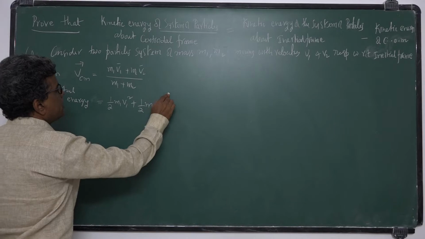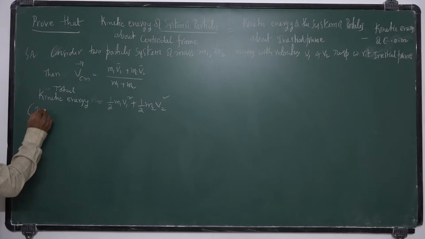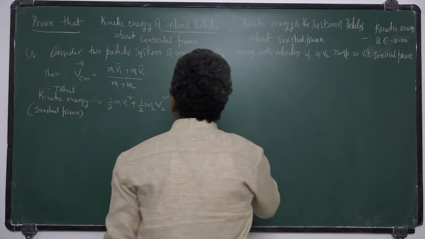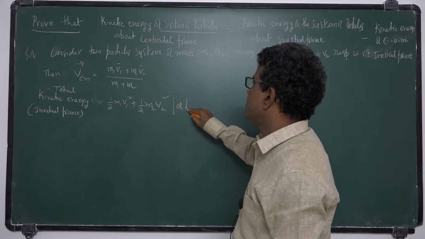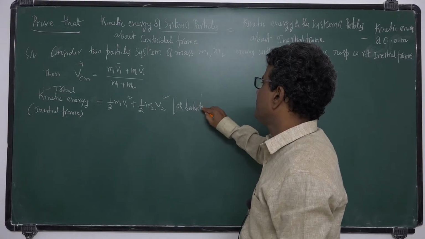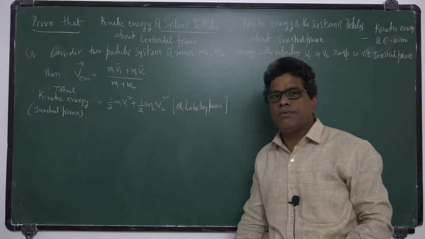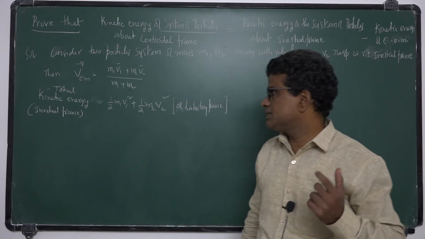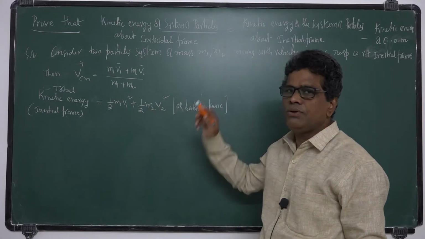This is total kinetic energy with respect to inertial frame, that is ground frame or laboratory frame. Laboratory frame of reference is a frame which is fixed to the laboratory, where you are conducting the experiments. So total kinetic energy is half m1 v1 square plus half m2 v2 square.